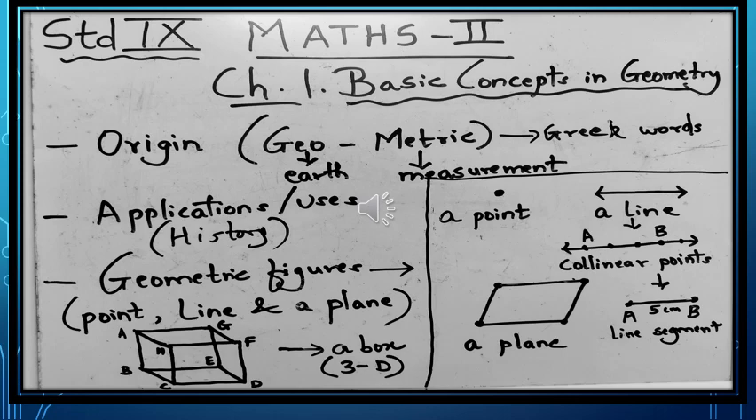So let us begin with our first chapter, chapter number 1, Basic Concepts in Geometry. To begin with, let us first find how the term geometry originated. Geometry was derived basically from two Greek words, geo and metric. Geo meaning earth and metric meaning measurement, that is, measurement of earth or measurement of land on the earth.